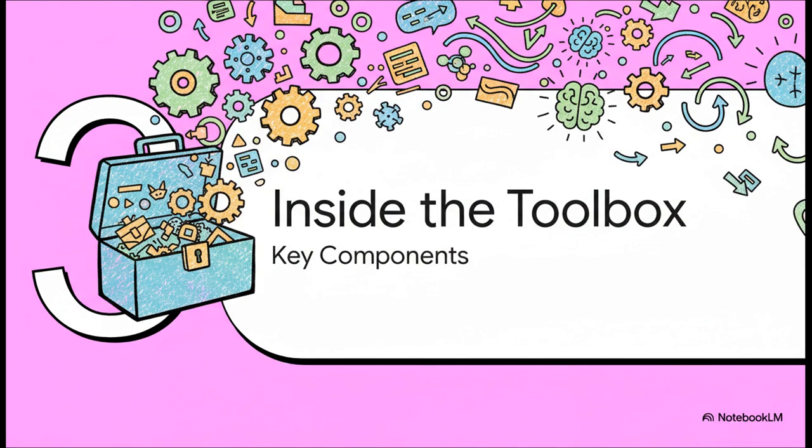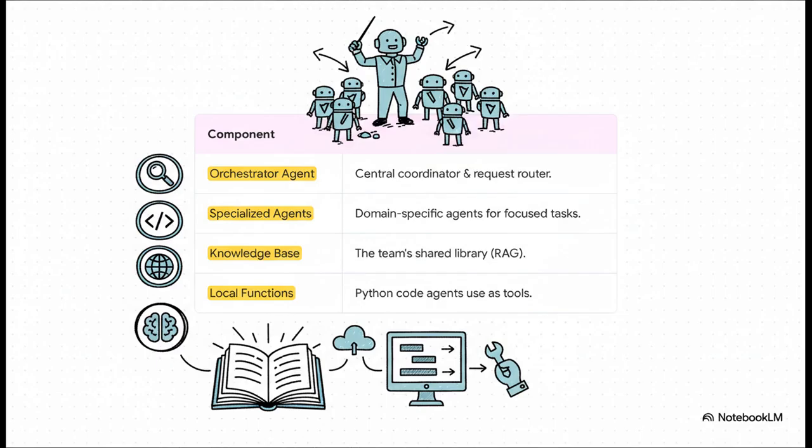All right, so we've got our project manager, the orchestrator, and the specialist agents. But what else is in this AI toolbox? Let's pop the hood and take a look at the key components that come with this code template. So this repository gives you 4 absolutely essential building blocks. First up, you've got the orchestrator we've been talking about. Then, you get a set of 5 pre-built specialized agents, all ready for you to use for specific tasks.